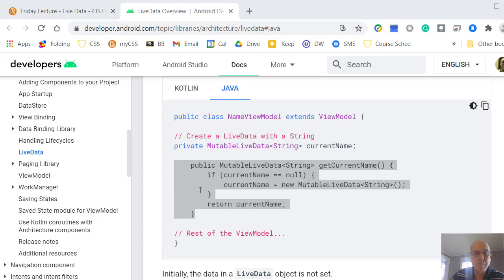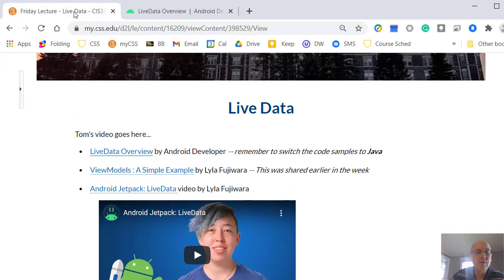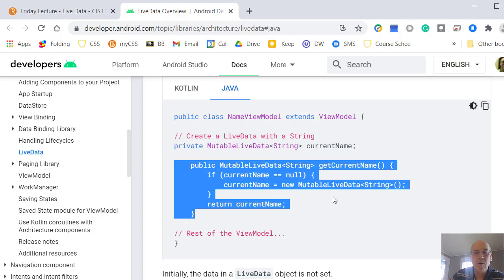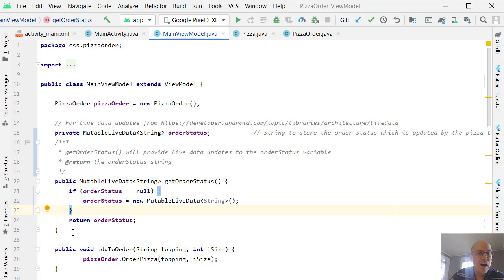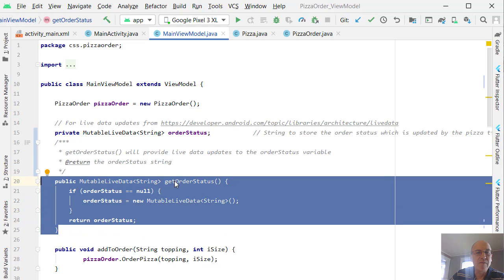Okay, so that's our view model. Let's look at our code. And so we do something similar here with our order status. We just have getOrderStatus, and it checks if this variable is null. If so, it instantiates a new one of it. Otherwise, it just returns the current instance of it here. So again, I'm not going to go too much into that, but we just need that as part of this code. But this is basically what we'll be using, this part up here. Okay, let's look at the next step.